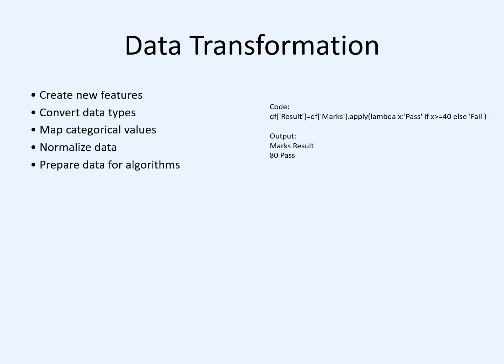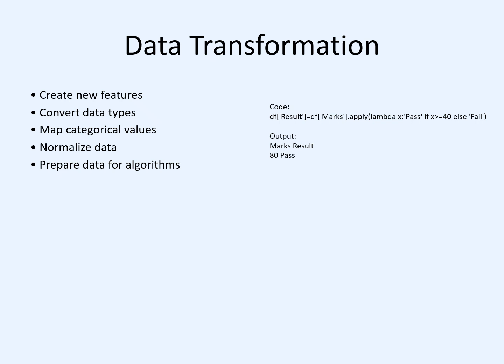Data transformation. Data transformation is the process of converting raw data into a suitable format that can be easily analyzed by data scientists and machine learning algorithms. In real-world datasets, the available data may not be directly useful. We need to modify it by creating new features, changing data formats, and converting values into meaningful representation.